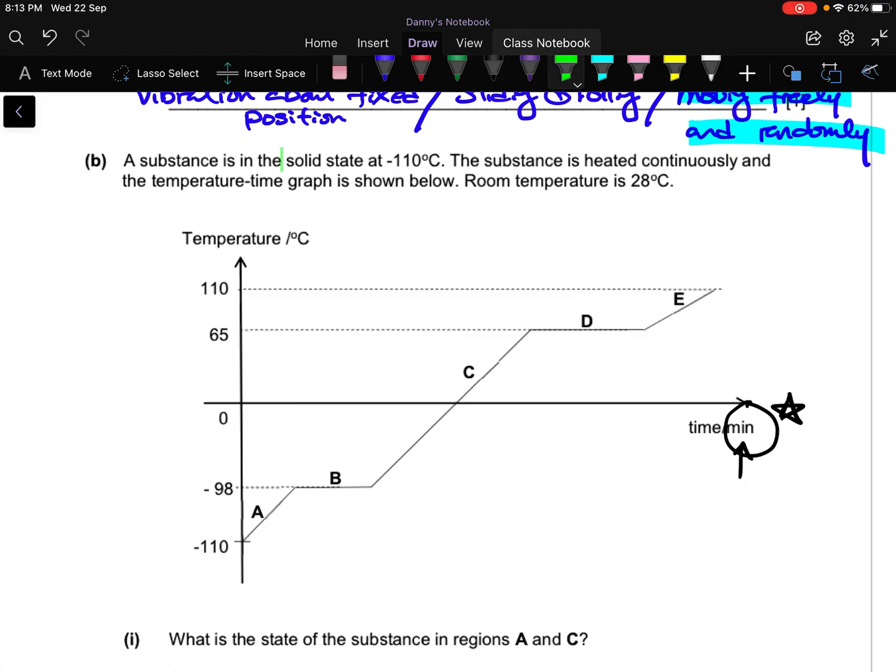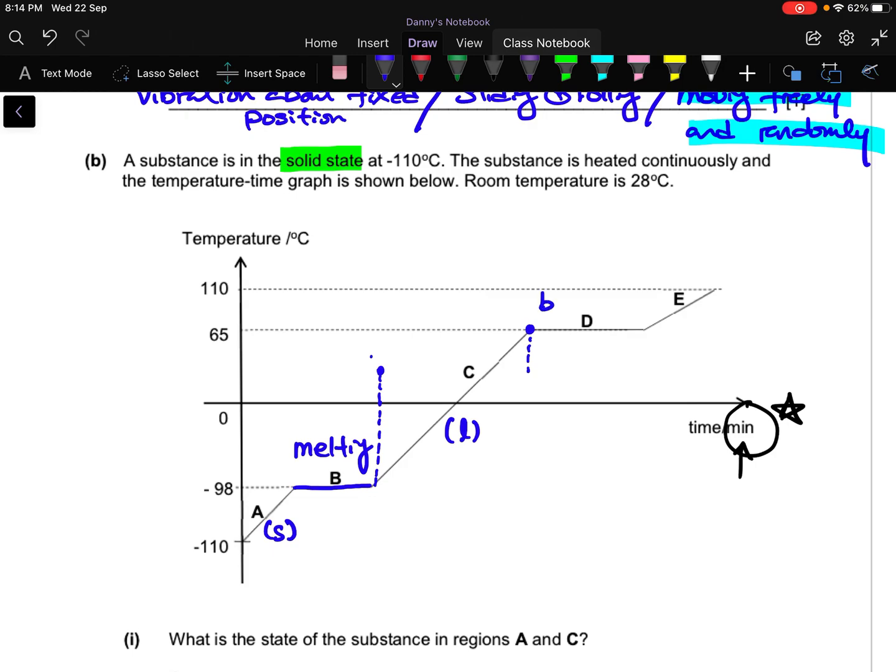Okay. So first you need to identify, of course, what is the starting state. My habit is always to consolidate all the information on the same diagram. So I know that this is solid at the beginning. And then of course this plateau, if I start with solid, then that means this must be melting. And then after it melts, it will be liquid, right? So this particular point will be my first point of liquid. Then after that, at this point, it's all liquid.